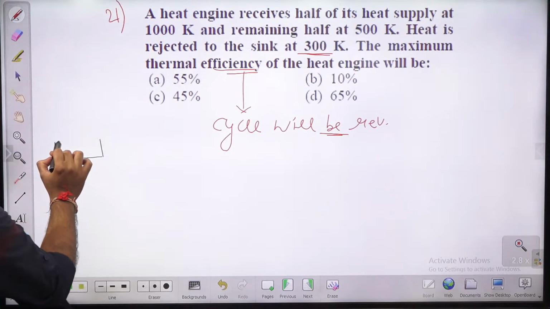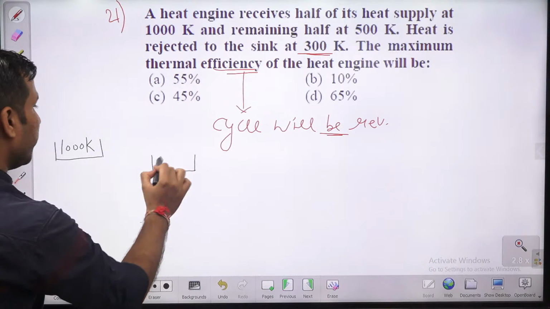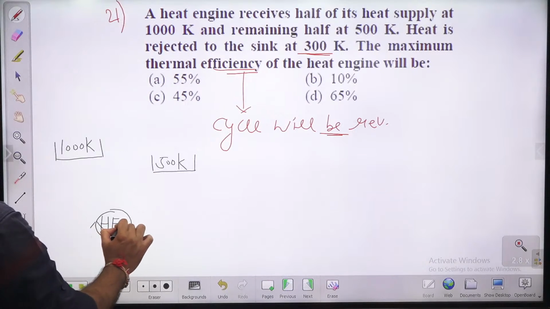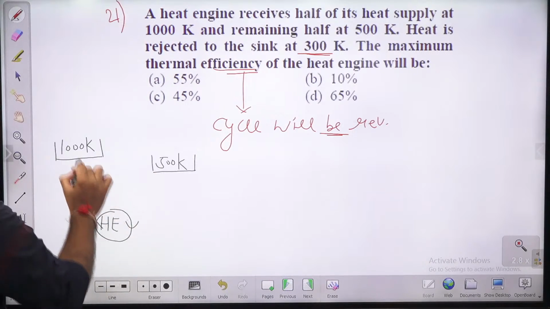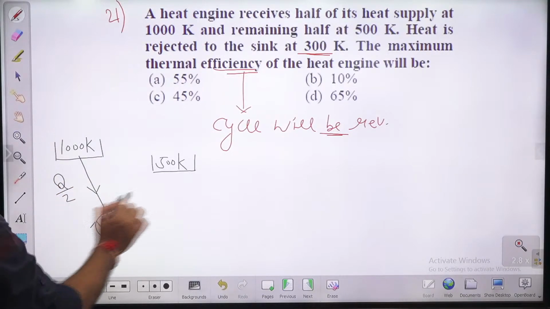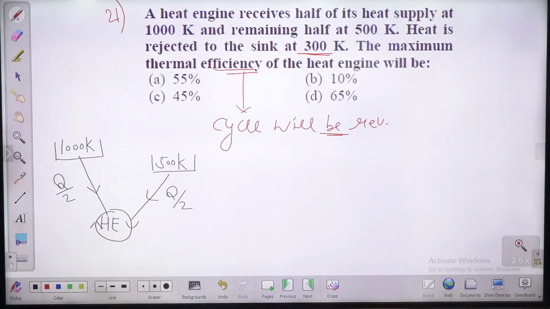So the cycle is something like this. This is some source at 1000 Kelvin. This is another source at 500 Kelvin. The engine, a reversible heat engine, is receiving heat Q divided by 2 from this and Q divided by 2 from this. Q क्या है बच्चों?